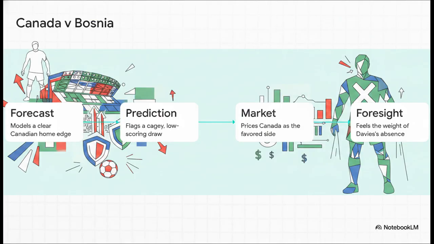Let's apply our 4-lens framework directly to Canada versus Bosnia. What we have here is a perfectly destabilized node. Lens 1, the forecast, models a clear Canadian home edge. Lens 3, the market, prices Canada as the favored side, but the other 2 lenses pull sharply in the exact opposite direction. Lens 2, the prediction, flags a cagey, low-scoring draw, especially knowing Bosnia's penalty shootout steal. They just knocked out Italy to get here. And Lens 4, foresight, feels the heavy structural weight of Alphonso Davies' absence. It's split right down the middle, 2 pointing toward a home victory, 2 pointing toward a cagey draw.